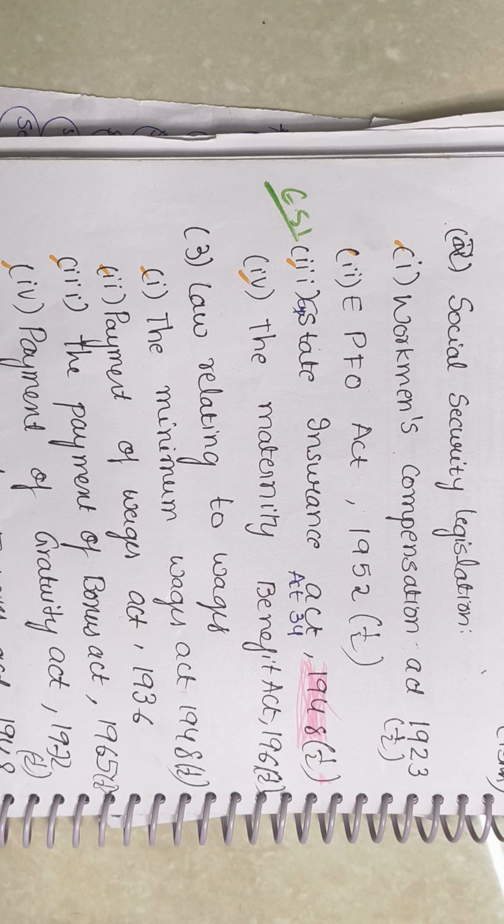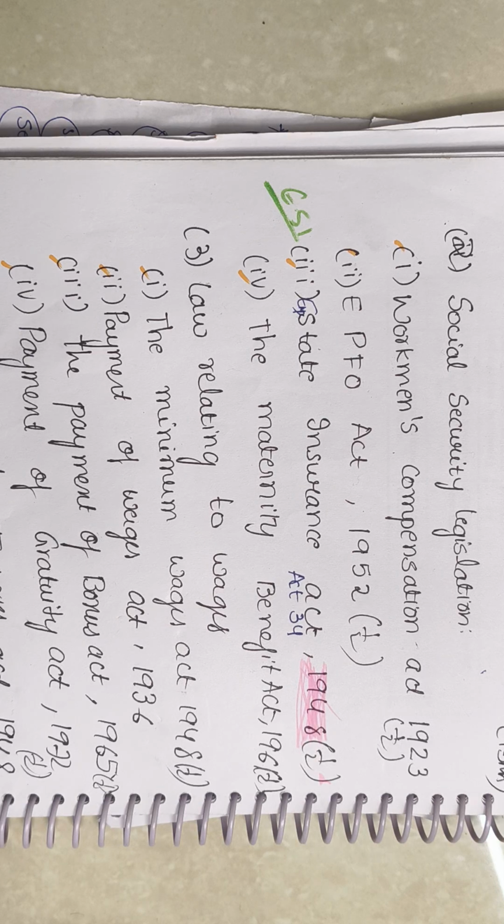The next topic is social security legislation. Social security means the security that is needed for employees.